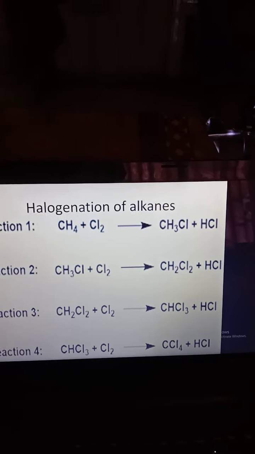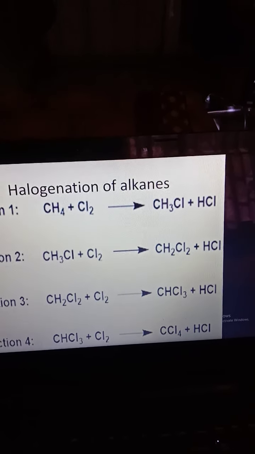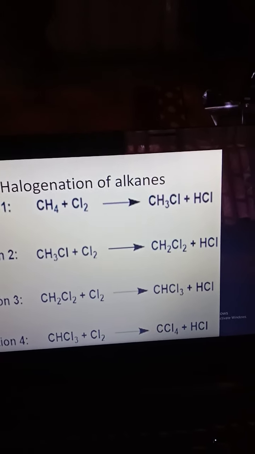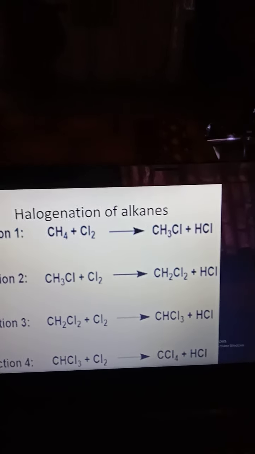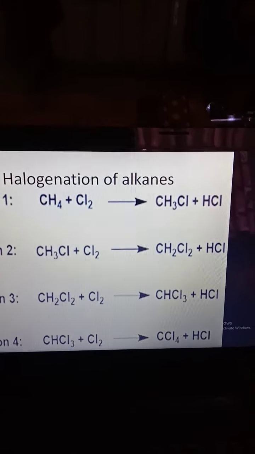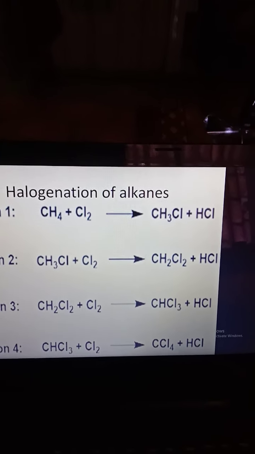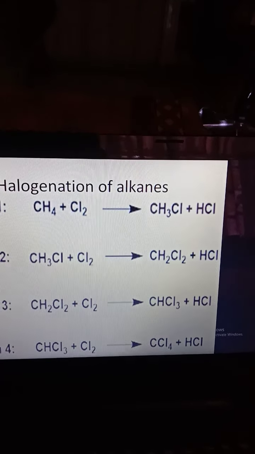Similarly, this CH3Cl reacts again with Cl2 forming CH2Cl2, with HCl as byproduct. Similarly CCl4. Further, it does not undergo halogenation due to the presence of 4 Cl groups. The carbon valency is satisfied.